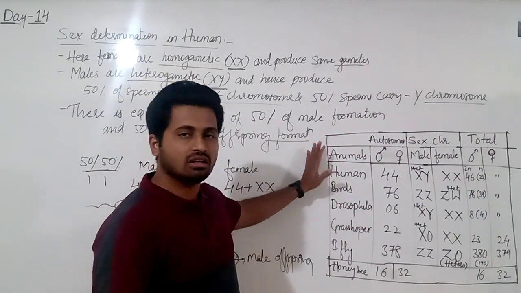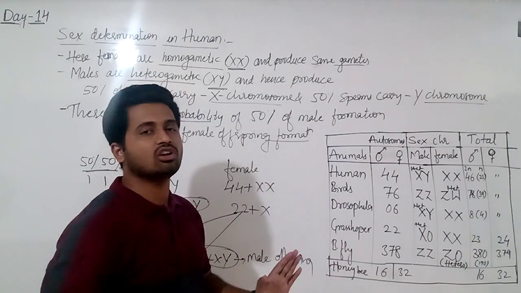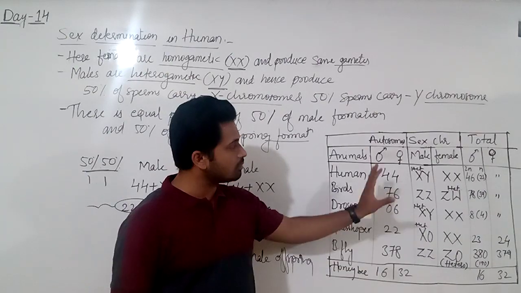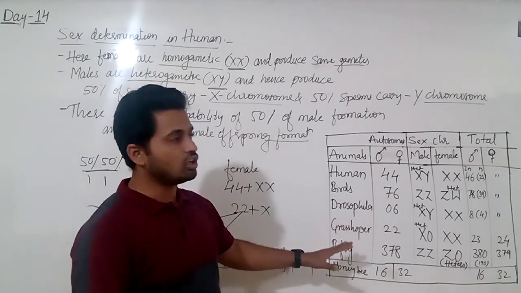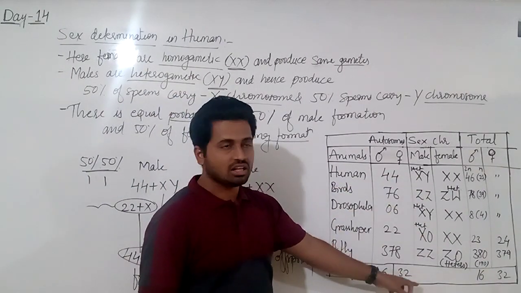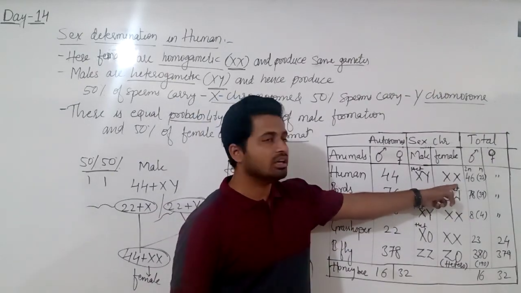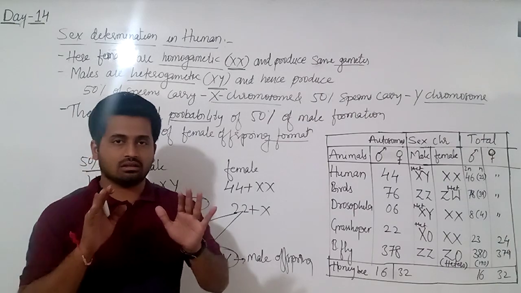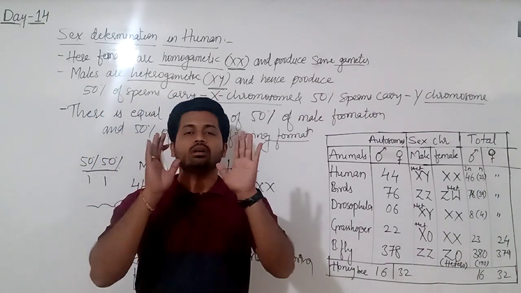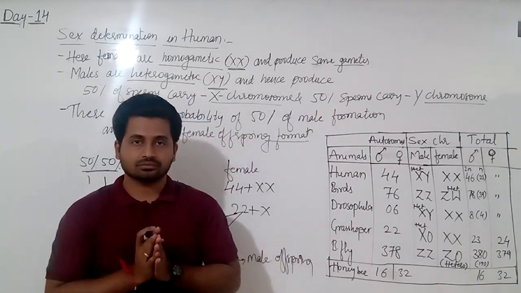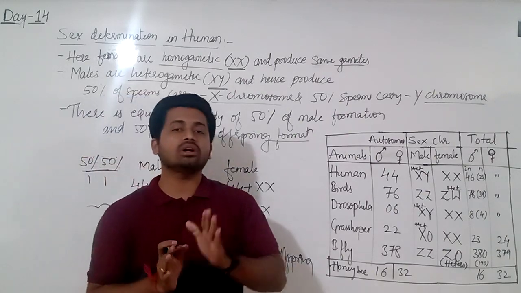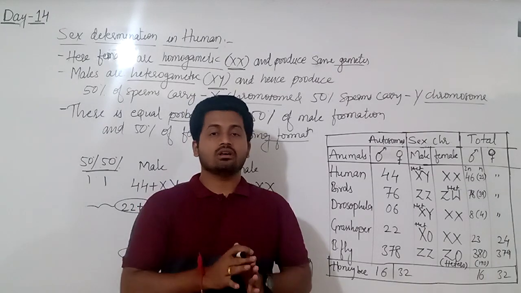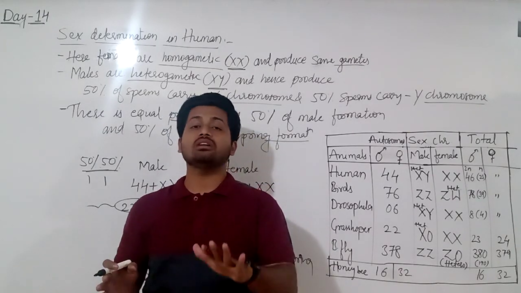So this is the total about sex determination in the given syllabus organisms. I have mentioned sex determination for the particular organisms in the table, and according to this table you can say who is heterogamety; I have written it all. Where one is heterogamety, the other will be homogamety. So finally, keep in mind: in grasshopper the male has one less chromosome than female, and in birds the female has one less chromosome than male.